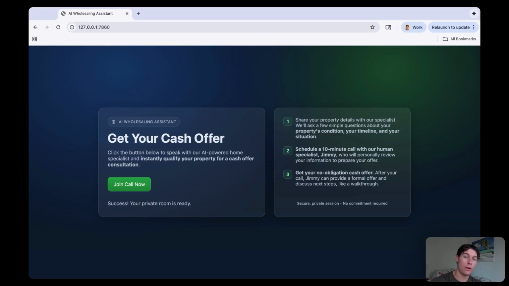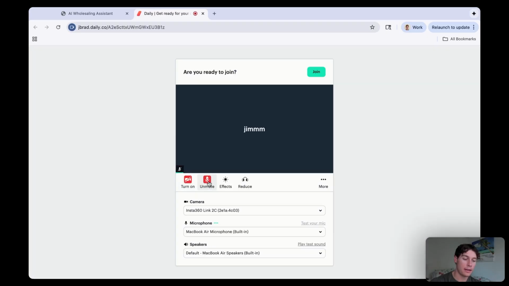room for our video call with our AI voice agent, and it created two tokens, one for the agent, which is going to join the room right now, and one for myself, which our client now has to be able to join this room. So now when I click on join call now, I'm gonna turn off the camera and mute myself, and I'm gonna click join and we'll be able to talk to our agent.